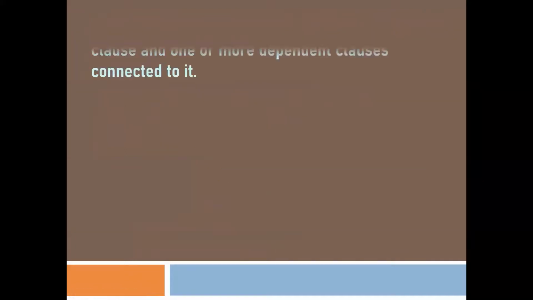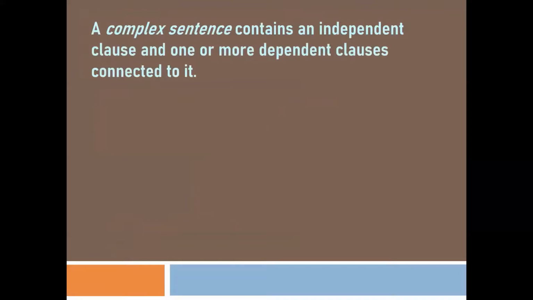Now let's understand complex sentences. A complex sentence contains an independent clause and one or more dependent clauses connected to it. The point to be noted is that there will be one independent clause, but it can have more than one dependent clause. In a compound sentence, there is no dependent clause, but in a complex sentence, the sentence can have an independent clause, and along with it, it can have more than one dependent clause also.